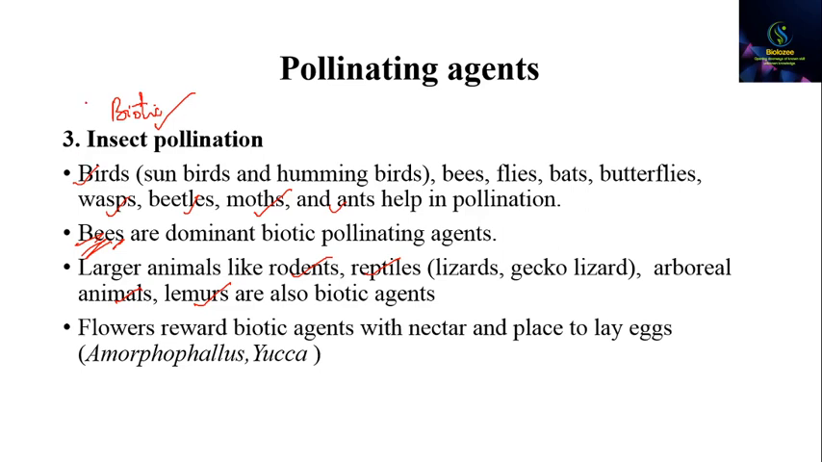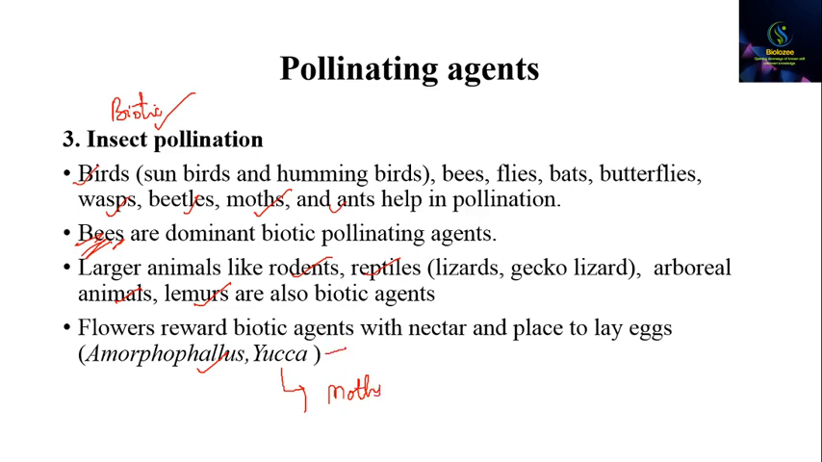In some cases, flowers also provide an area, or you can say space, to lay eggs. As in the case of Amorphophallus, which is a tall plant. It provides space for laying eggs to some of the insects or whatever creature is coming to pollinate it. And there is a plant called Yucca which is pollinated with the help of moths.